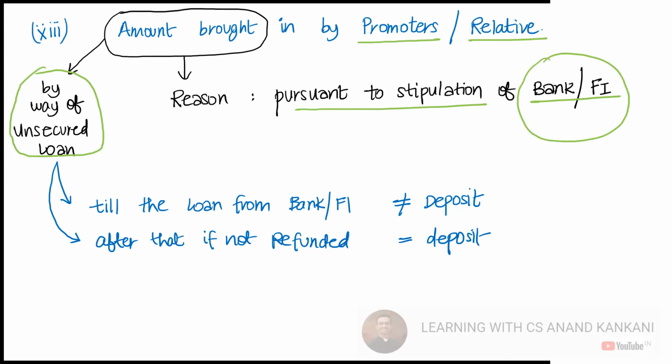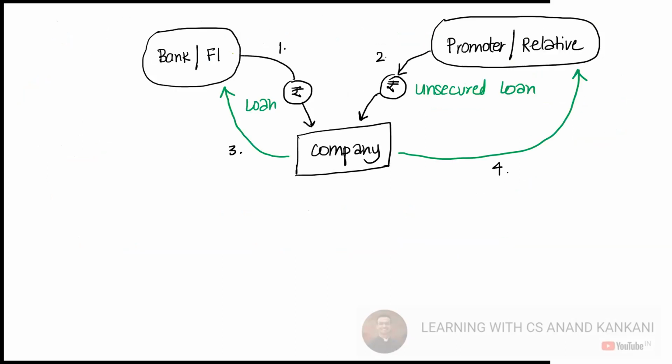So if you refund that amount simultaneously, absolutely fine. It will not be considered as deposit. But if you don't do that, then this amount would be considered as a deposit. So here, if you see, banks and the financial institution are pumping money into the company. Second, the promoters and the relatives are giving the money. Now when the company repays the loan to the banks and the financial institution, then the company will also have to repay this money to the promoters and relatives. And just understand, what promoters and their relatives are contributing is an unsecured loan. This cannot be a secured loan. Does this make sense?